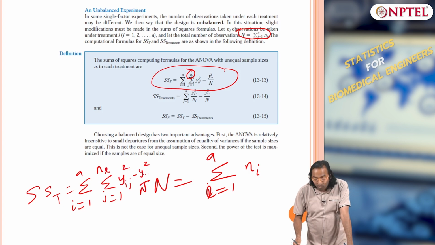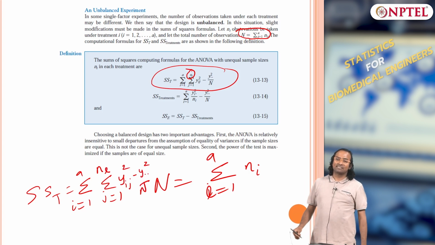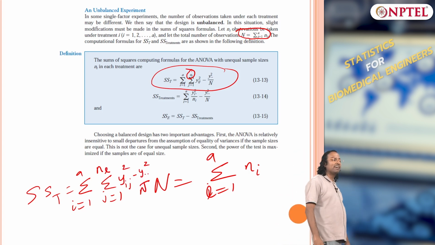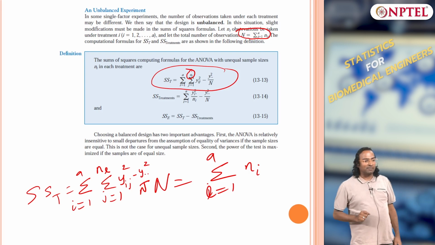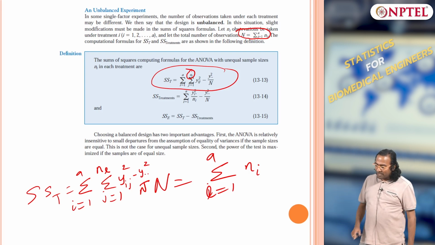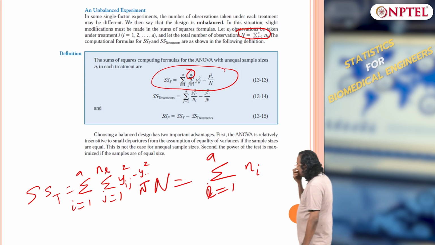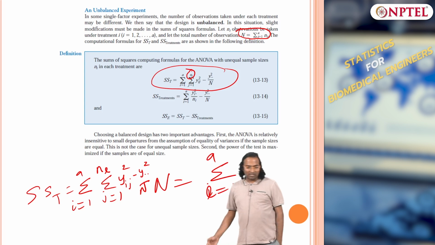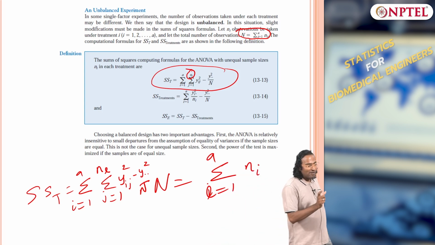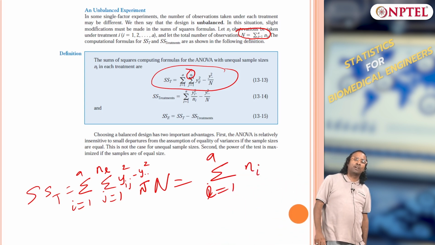So, now I have l as another index which determines the number of data points and number of samples for each treatment. So, obviously my sum square treatment has to be changed, and this is what the sum square treatment is, where capital N is nothing but the summation of all the data points, but for each treatment the number of samples is going to be varied.